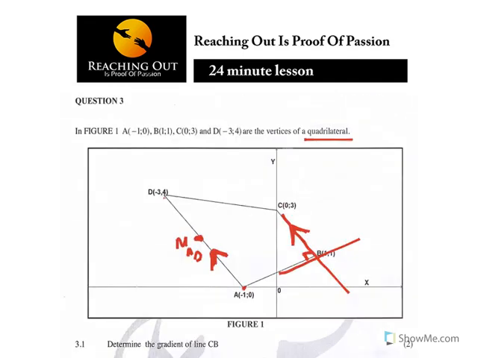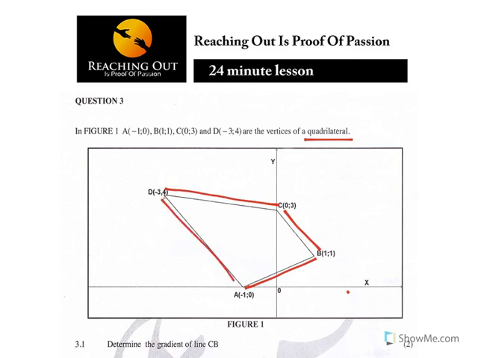Moving on, 3.6, it says determine the perimeter of ABCD if DA is equal to square root of 20 and DC is equal to square root of 10. Leave your answer in the simplest surd form where applicable. Now the key word here is perimeter, which is the distance right around the shape. It is the distance AB, BC, CD and DA.